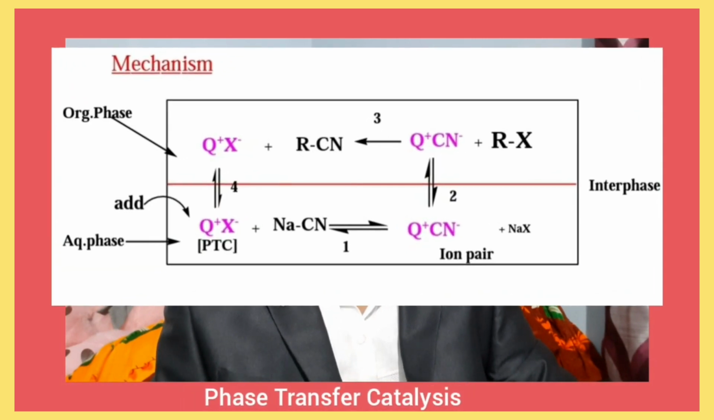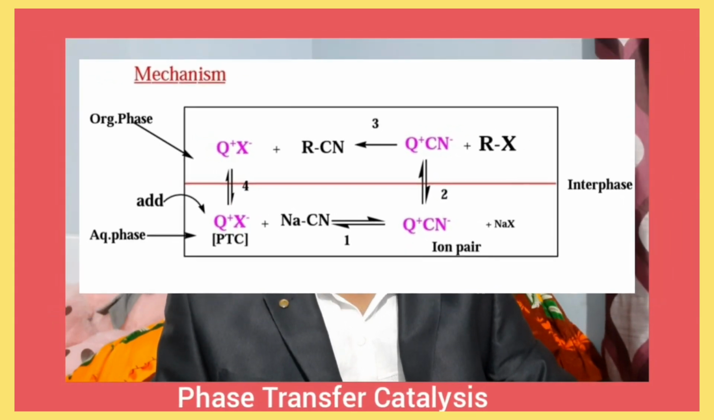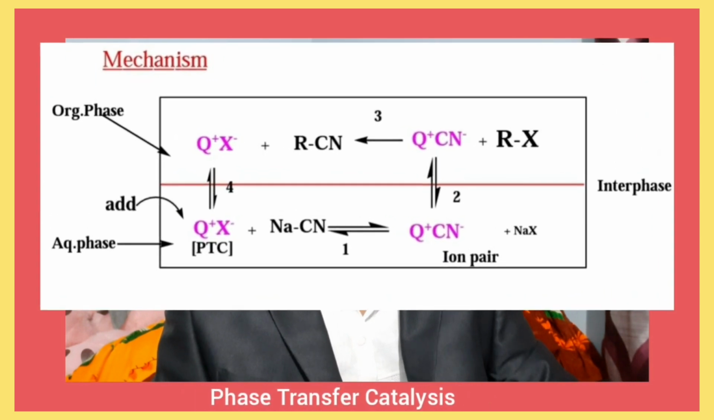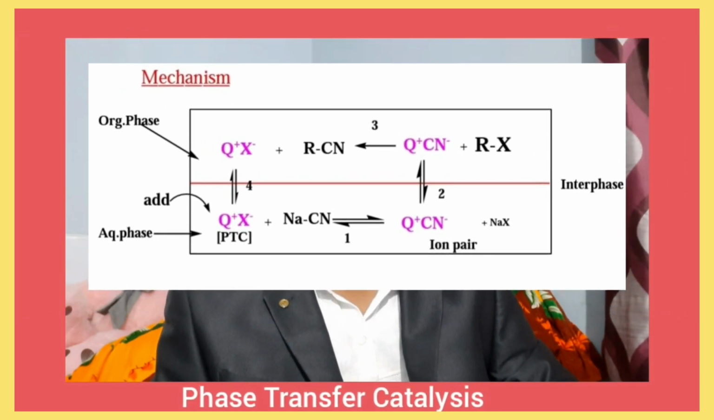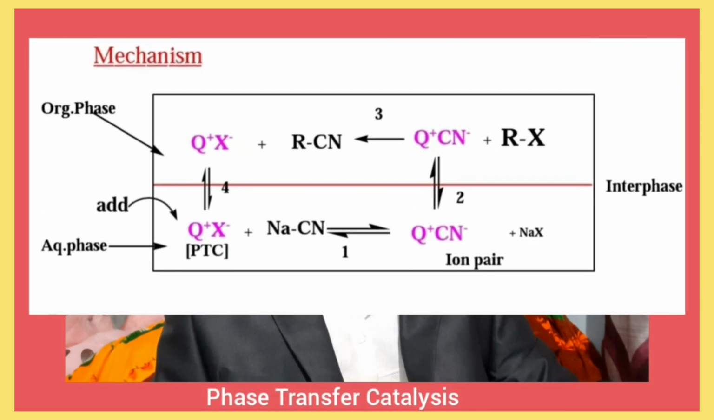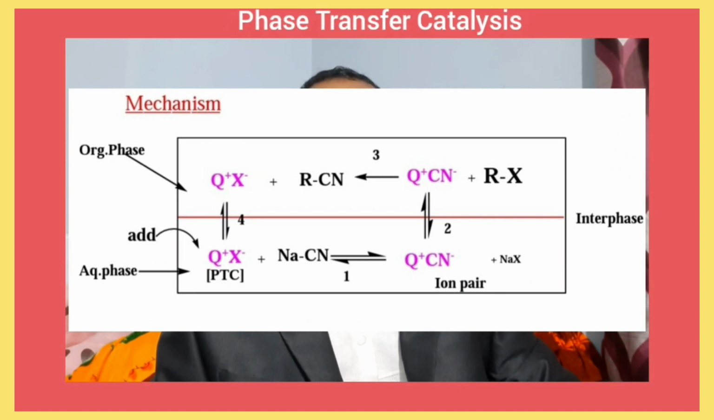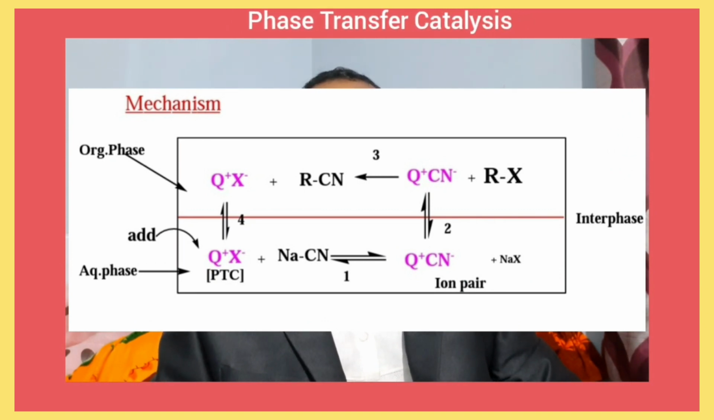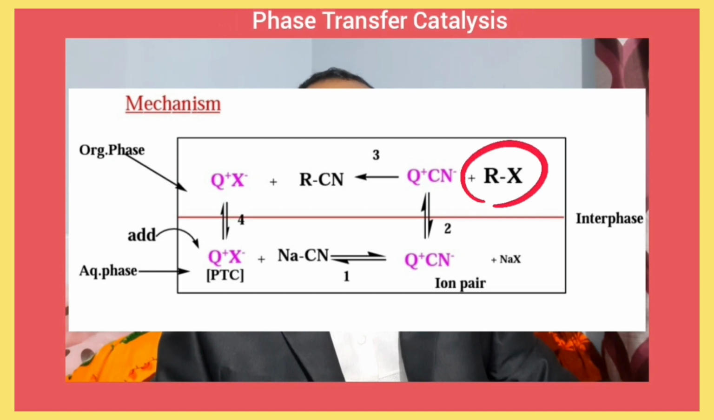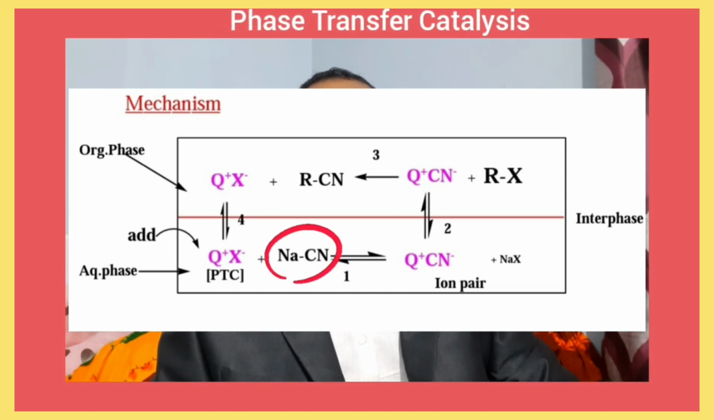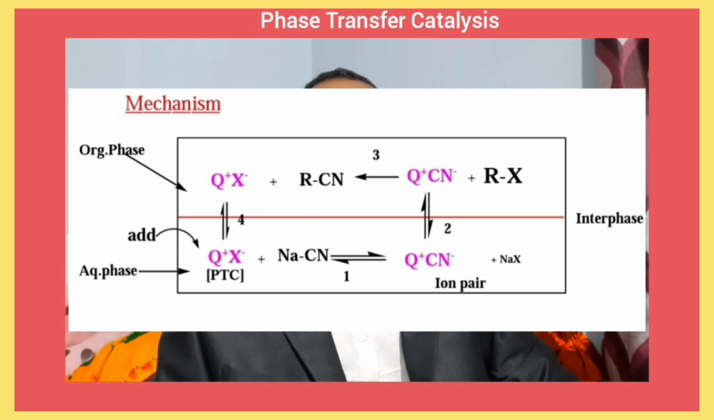Now we are going to explain the mechanism of this reaction with the help of a phase diagram. This diagram contains two phases: one is the aqueous phase, and the other is the organic phase. The organic phase contains alkyl halide, whereas the aqueous phase contains sodium cyanide. So two reacting molecules are in two different phases. Then we add the phase transfer catalyst.